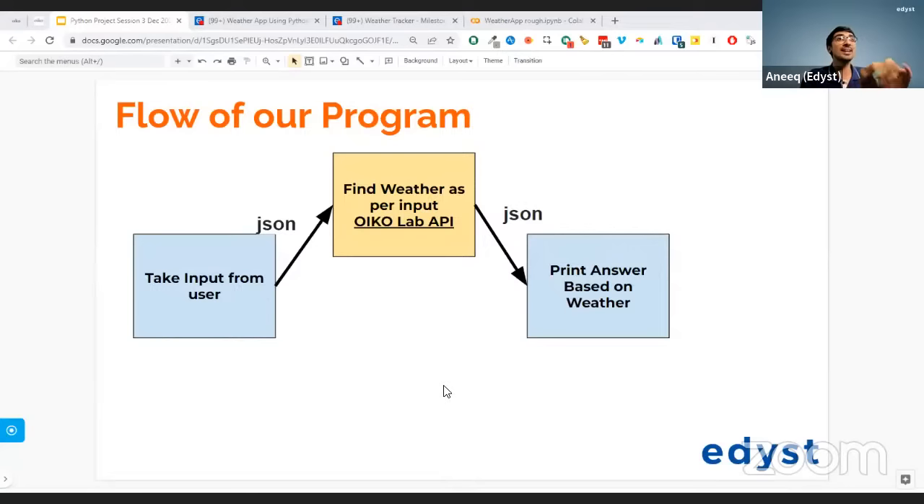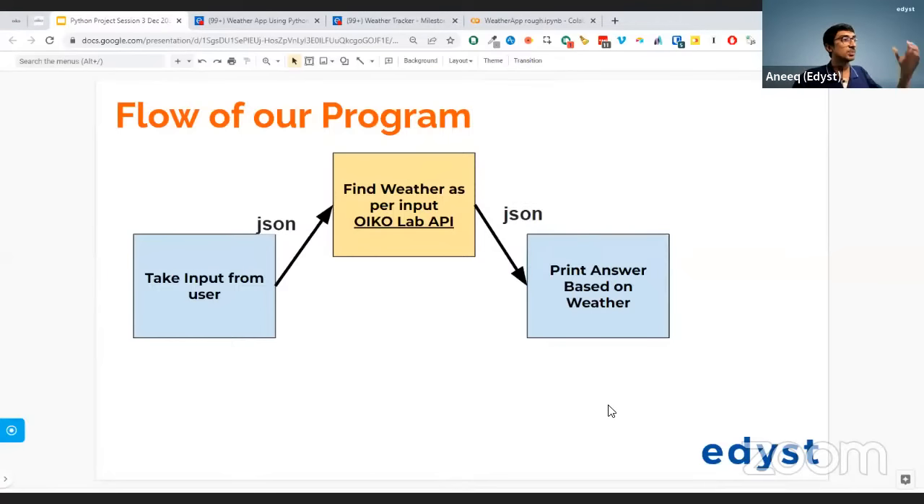We're going to do it via a get request at the OikoLab API. Then using that get request, the response we get is going to be another JSON, and that is going to be given to us, and then we're going to print it.